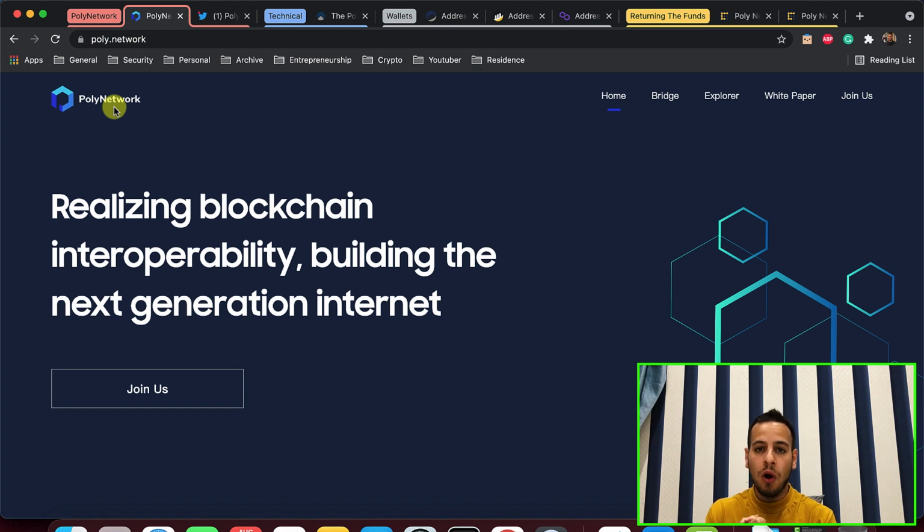So the problem is that we have a lot of blockchains and a lot of currencies. For example, we have Bitcoin on the Bitcoin blockchain, and Ethereum on the Ethereum blockchain, and we have Binance Smart Chain, and Polychain, and Terra Luna, and Cardano, and so on. Too many blockchains. And what happens when you want to do a transaction that is cross blockchain? It's not possible these days. That's why we use pegged tokens. For example, we have wrapped BTC on Ethereum, and wrapped BNB, and we use bridges to bridge tokens from one chain to another.